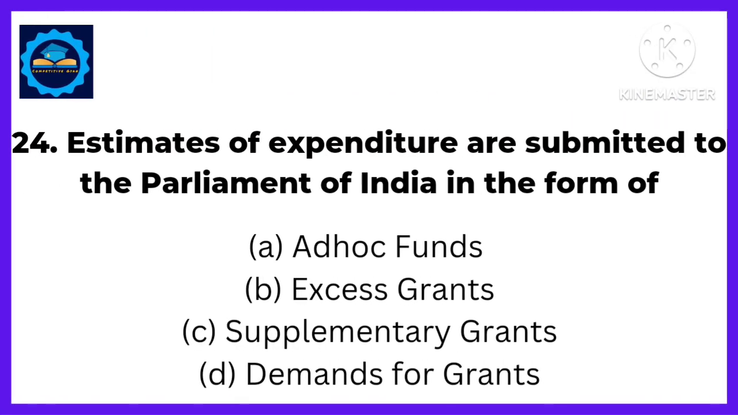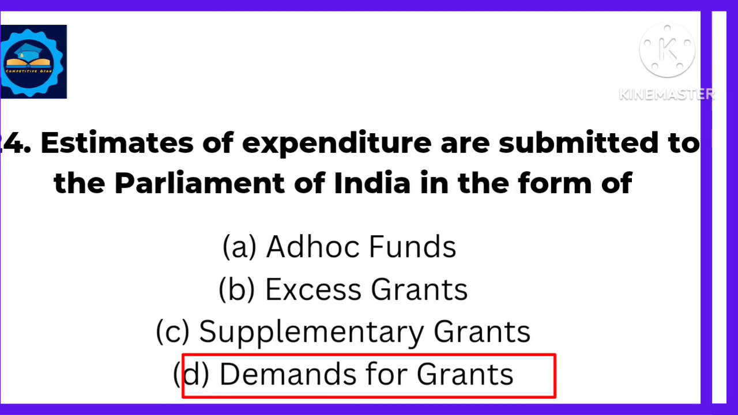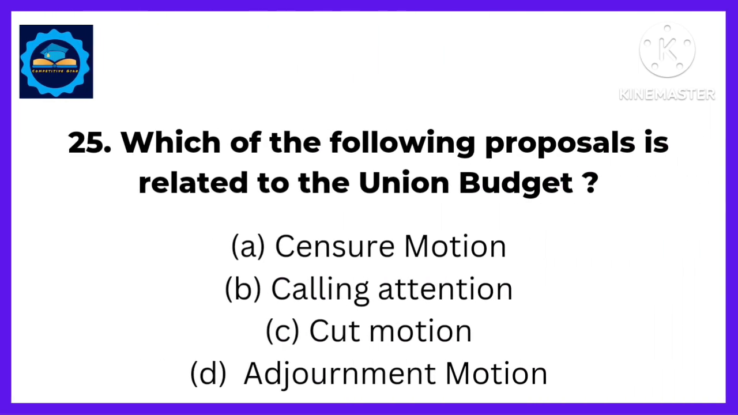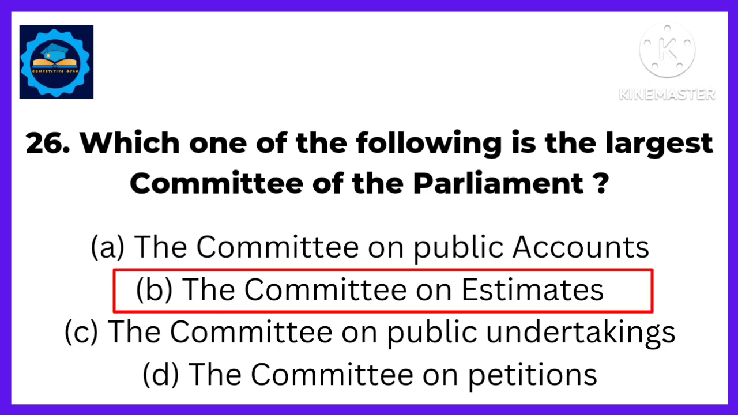Next, estimates of expenditure are submitted to the Parliament of India in the form of, answer, demands for grants. Next, which of the following proposals is related to the union budget? Answer, cut motion is related to the union budget. Next, which one of the following is the largest committee of the Parliament? Answer, the Committee on Estimates is the largest committee of the Parliament.